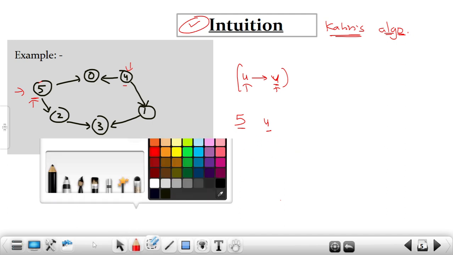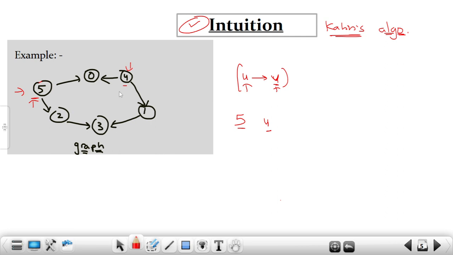Now I want you to notice that the arrangement of the nodes depends on the number of edges incident on any node. This is very important, and this particular thing is known as the in degree of a node.